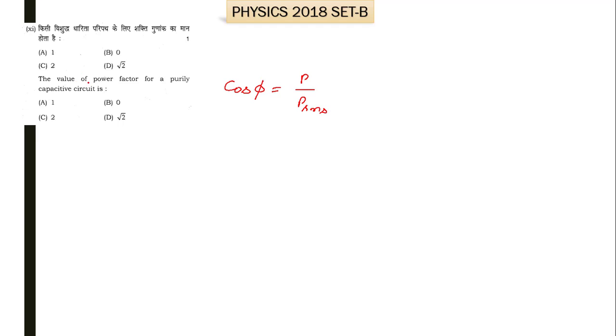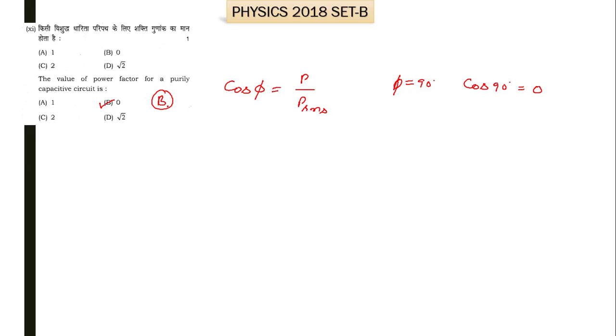In the case of a capacitor, it gives a phase difference of 90 degrees. Capacitor as well as inductor both give a phase difference of 90 degrees. We know that cos 90 is equal to 0. So the power factor for this is 0. So B is the right option for the 11th part of question number 1.